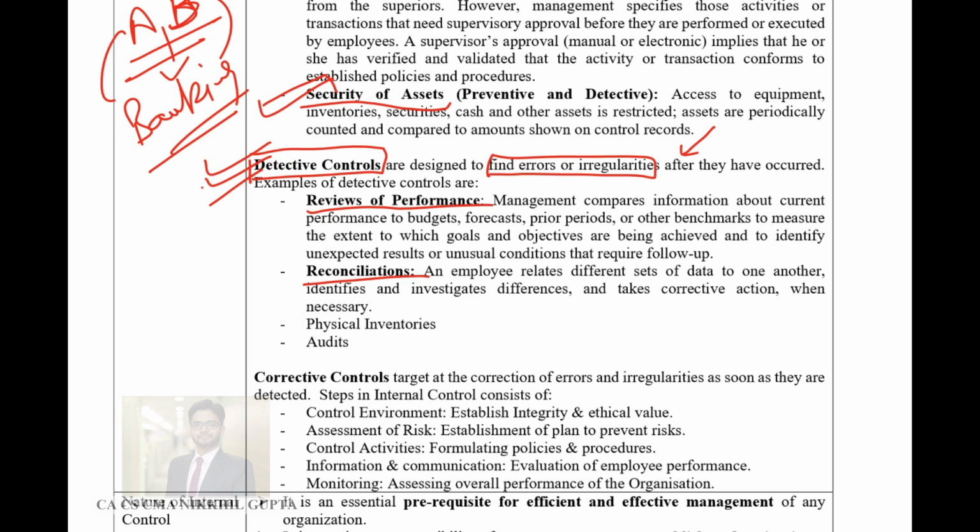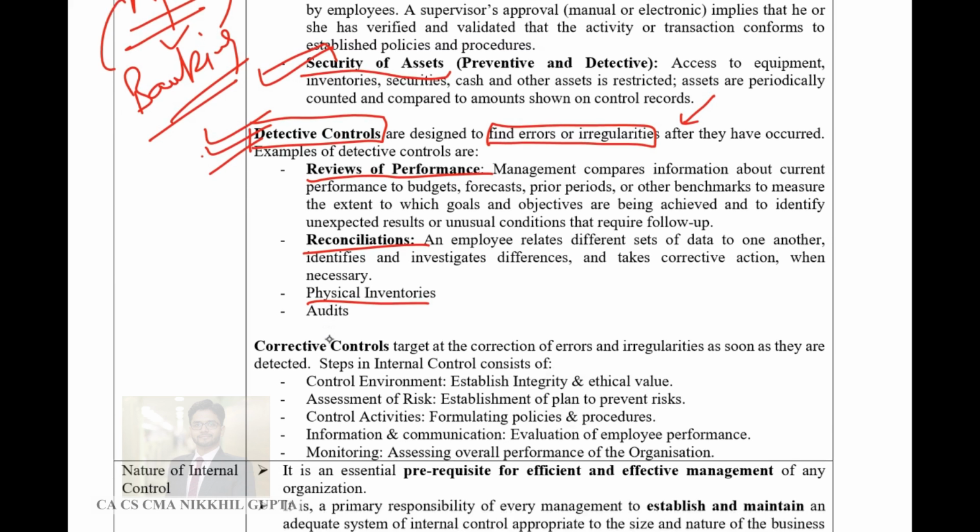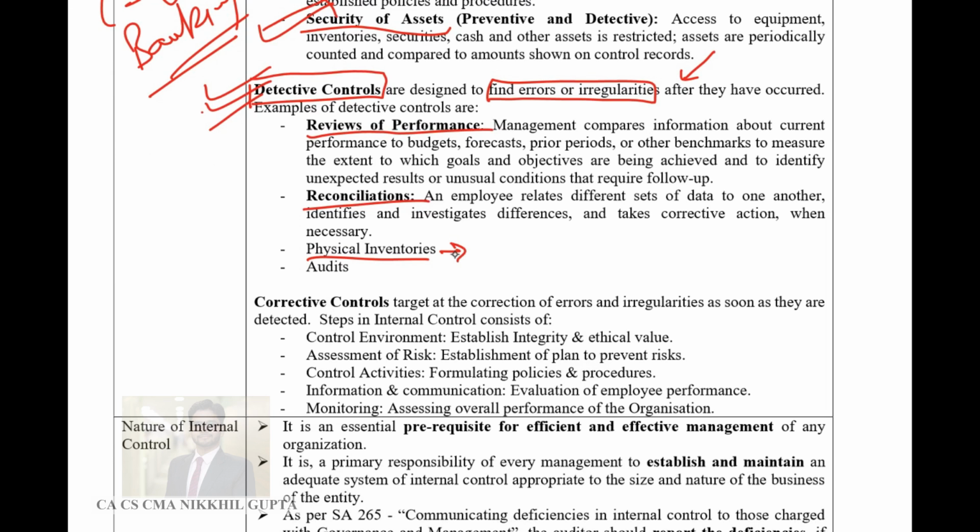Reconciliations are one of the very important means of telling if controls have lapsed or not, because if two things are not reconciling, then it is a clear proof that the internal control system is weak in an organization. Like you prepare a bank reconciliation statement, that will present any internal control weaknesses which are there in the organization before the auditor. Then physical inventories, the auditor should actually go down and check what are the inventories which are lying over there.